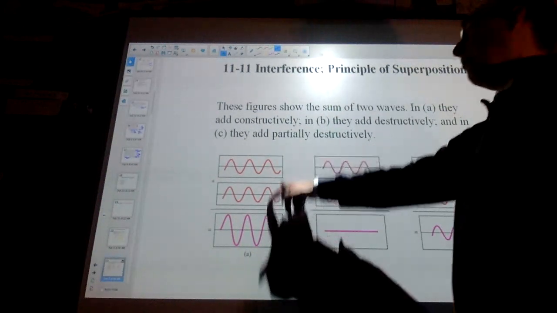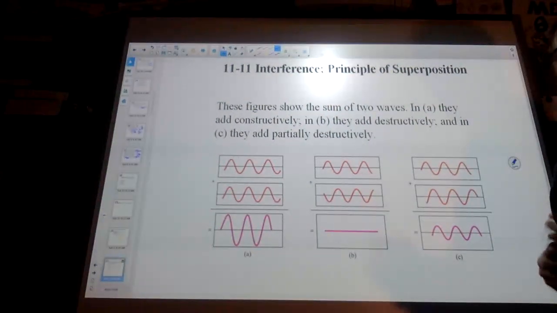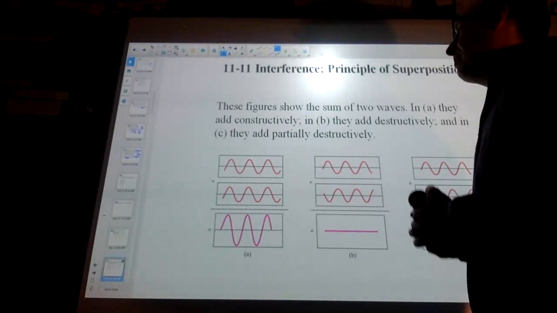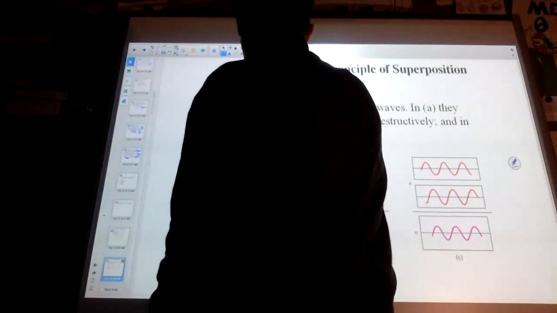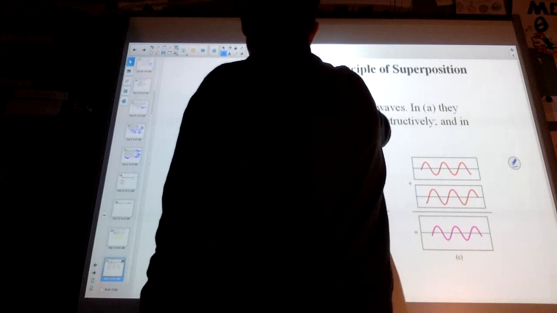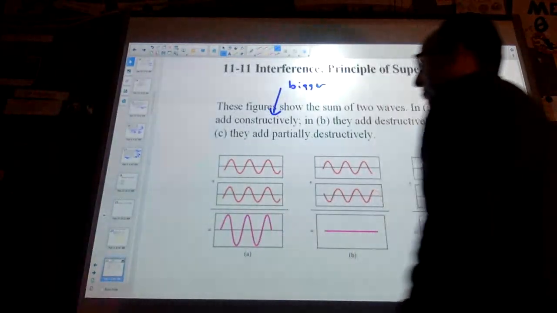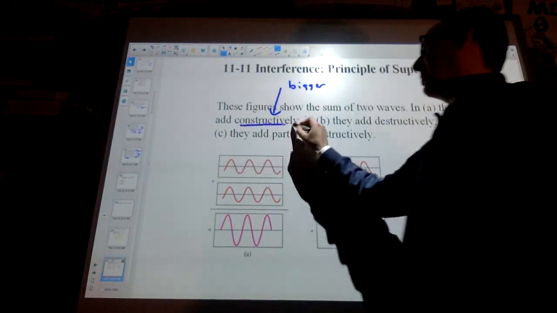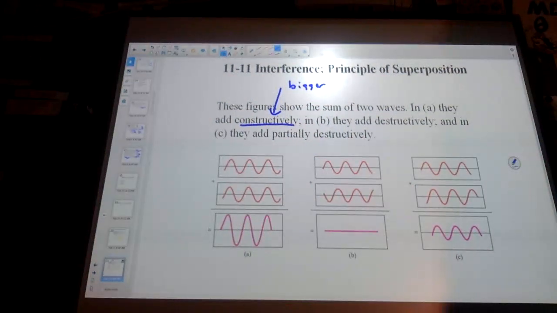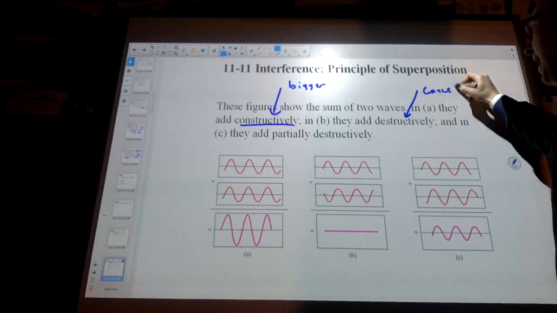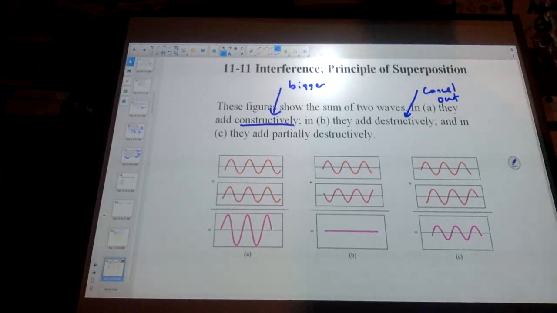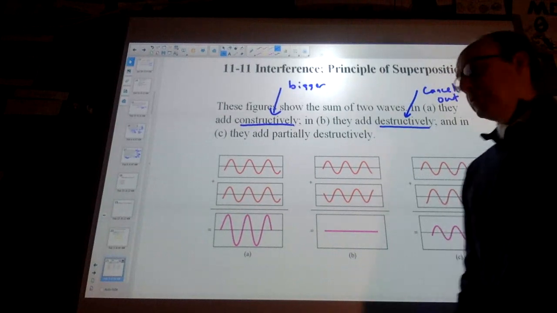And here you can see how we'd add these. They ask us to do this a lot in AP. This section's really easy free points. When they add to get bigger, when they're complementary, we call this constructive interference. And when they add to cancel each other out, we call this destructive interference.